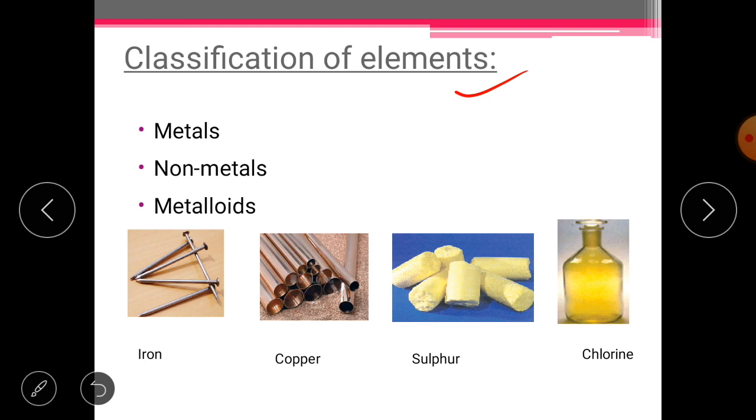Out of these 118 elements, we can classify them into metals, non-metals and metalloids. So as you know, our chapter is metals and non-metals. We will study about them in detail. But metalloids are those elements which show some common properties of both metals and non-metals, like silicon. Here you can see iron, copper, they are metals. Sulfur, chlorine, they are non-metals. So let us know more about it. Who are metals, who are non-metals?